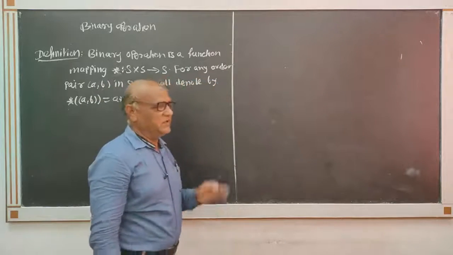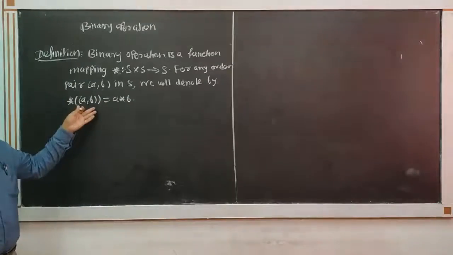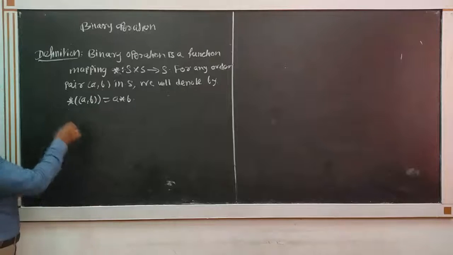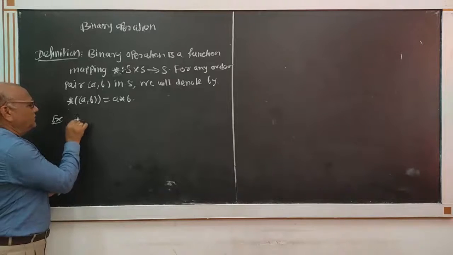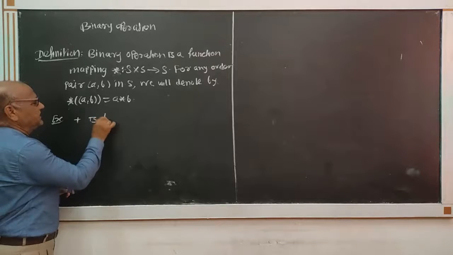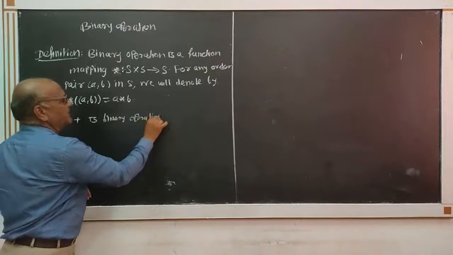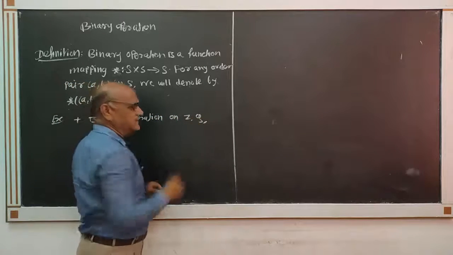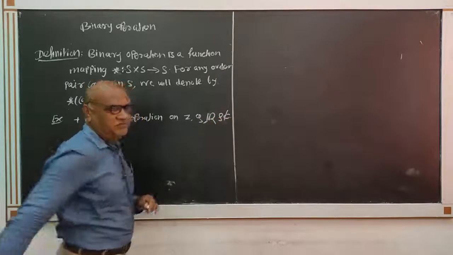In some books, it is also called the closure property, or another way to say it is that S is closed under star. For example, our usual addition is a binary operation on the set of integers, set of rational numbers, set of real numbers and set of complex numbers.